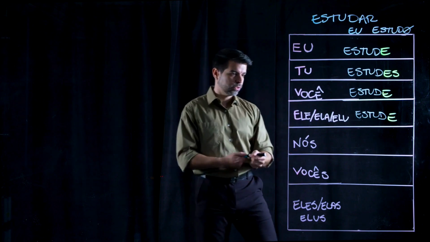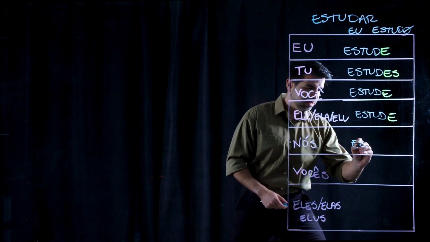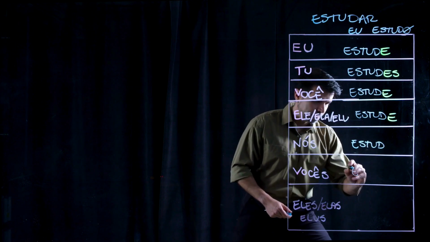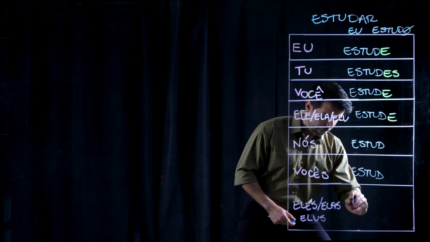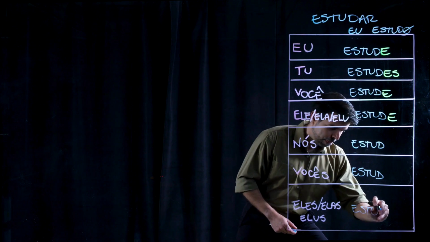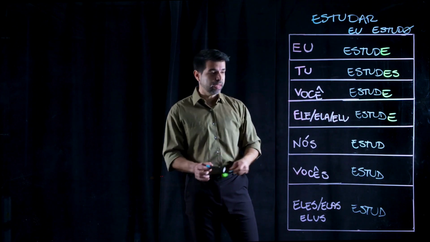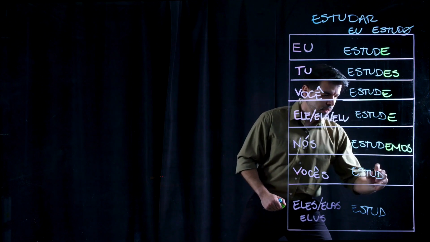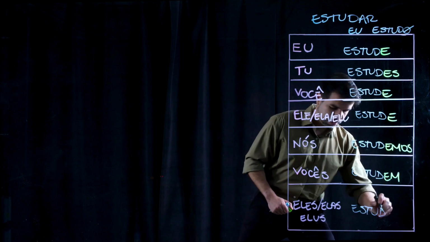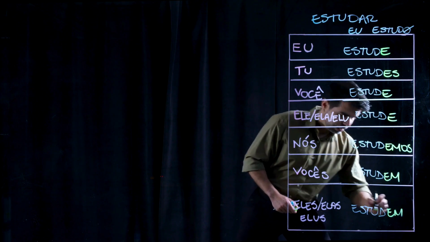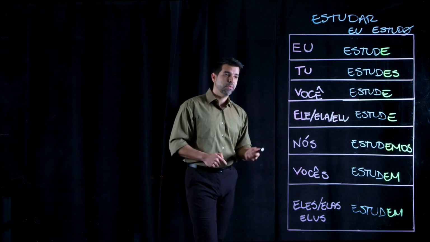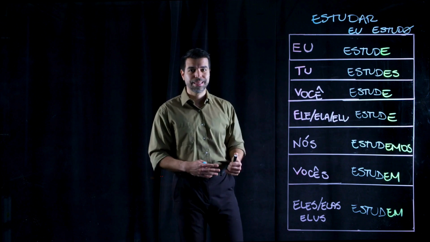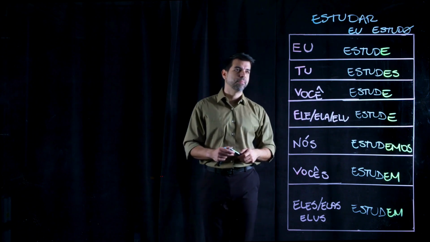Continuing with the plurals, again, we use the very same stem and then we continue again with the opposite vowel: que nós estudemos, que vocês estudem, que eles, que elas estudem. That's how we form the verbs in the subjunctive for AR.